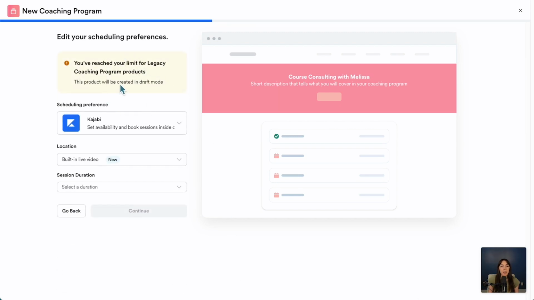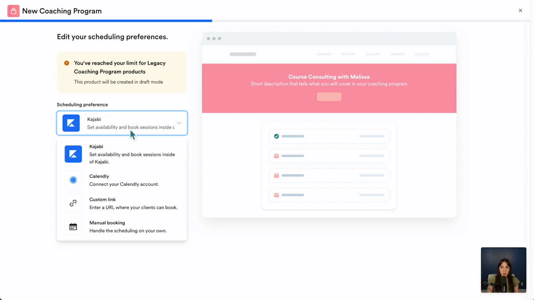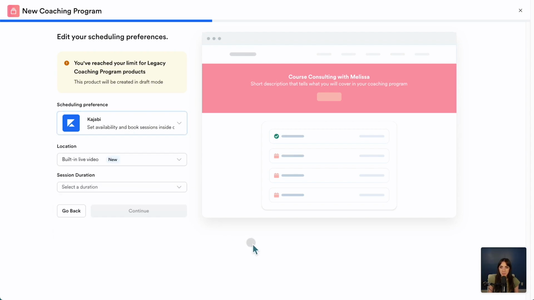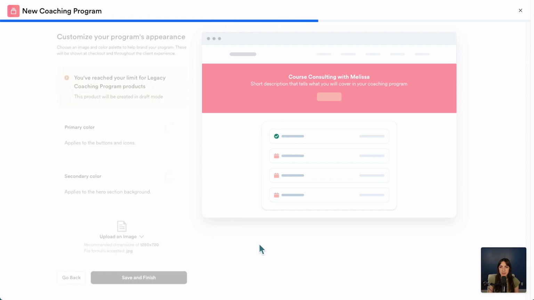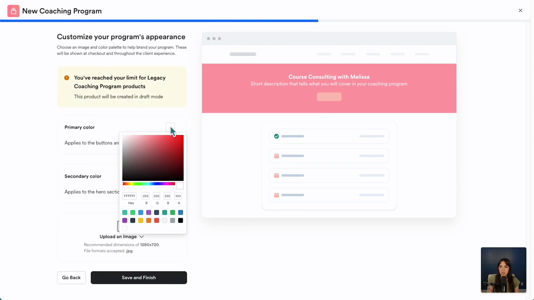And I am, again, at my limit on this demo account, but you do see the option here. You can either use Kajabi's built-in scheduling tool, or you could integrate with Calendly or your own custom link. I'll just stick with Kajabi for now and use their built-in live video tool and set this to be 1 hour and click continue. I am going to change the primary color here.